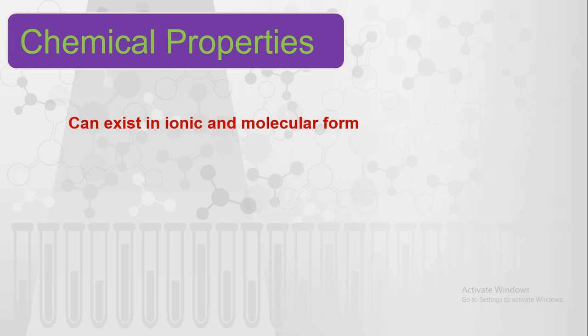Then in molecular form, it exists as H2, that is diatomic hydrogen. This H2 is a gas at room temperature. Then lighter than air. This is the main property of the hydrogen atom. It is lighter than air. In the 19th century, hydrogen gas was used in balloons. But nowadays we are using helium for that purpose, because hydrogen is more explosive in nature. That's why for safety purposes we are using helium.